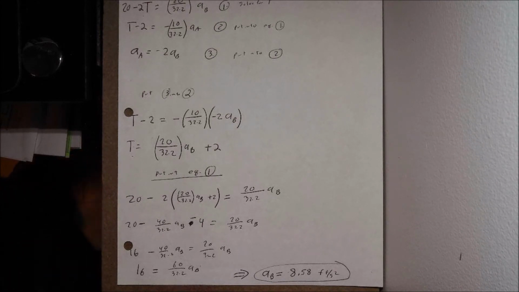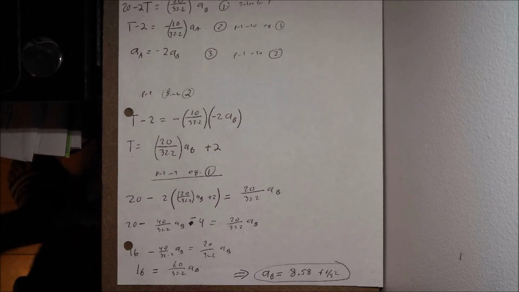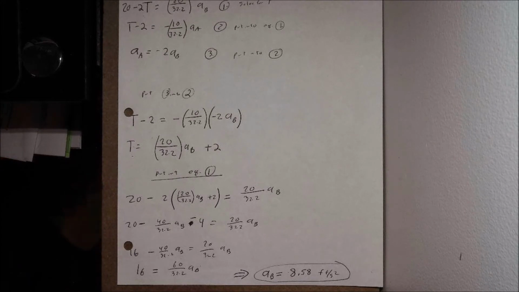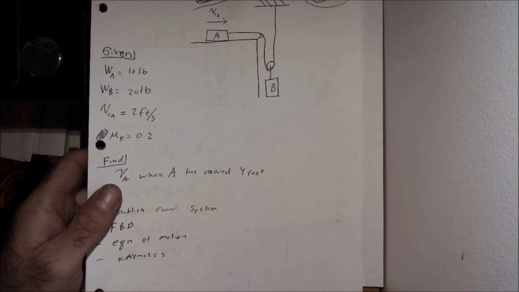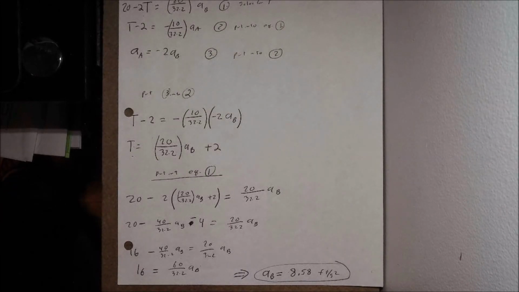So this is another reason why I love the startup page. I'm not done. This is just one part of the solution, a step along the way, and it's easy to forget what we're actually solving for. So we reference back to our first page. I need velocity of A, not acceleration of B. So how do I get from there to plug back to find that velocity of A at a known distance?